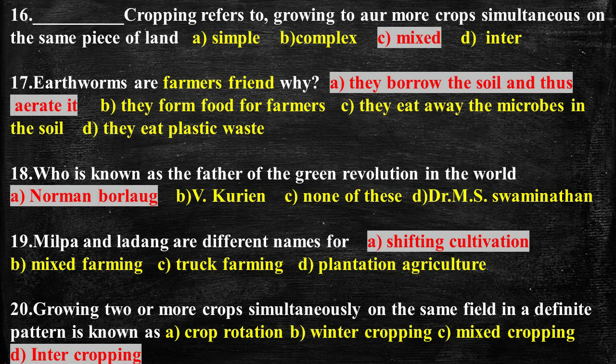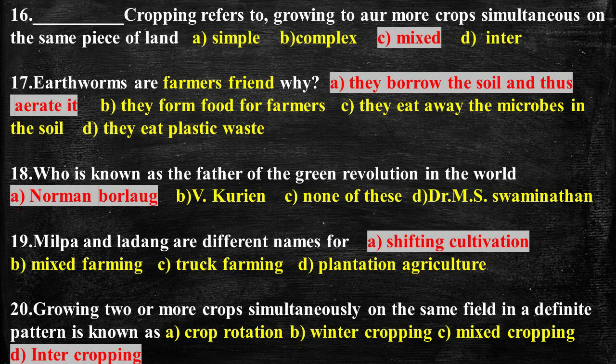Question number 18. Who is known as the father of the green revolution in the world? And the answer is Norman Borlaug. So Norman Borlaug was an American, and he was considered as a father of the modern agriculture, and he also received the Nobel Peace Prize. Now some additional information. Professor M.S. Swaminathan is known as the father of the green revolution in India, and Varghese Kurian is known as the father of the white revolution in India.